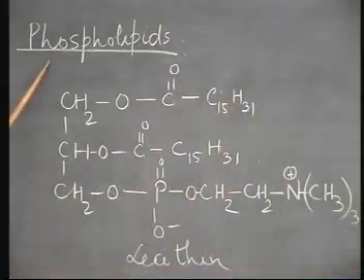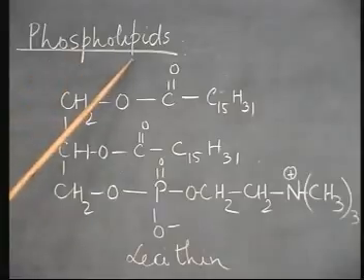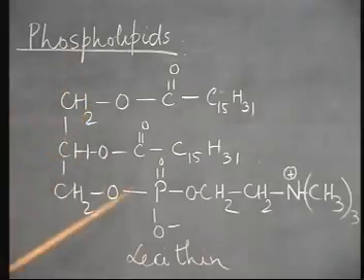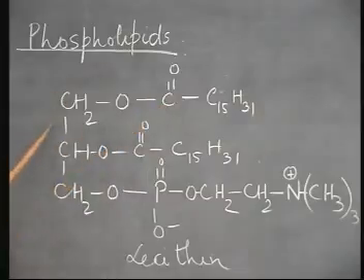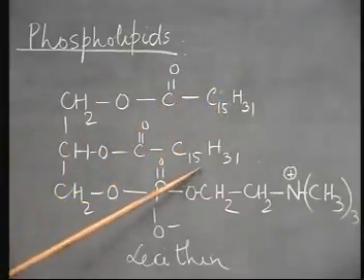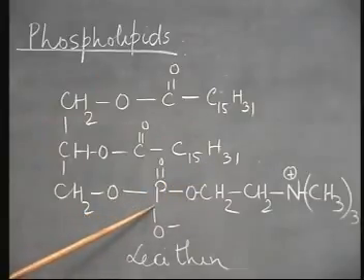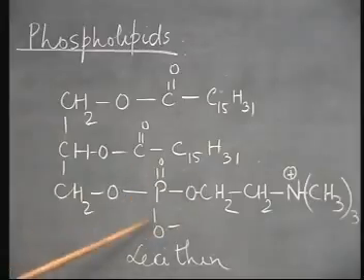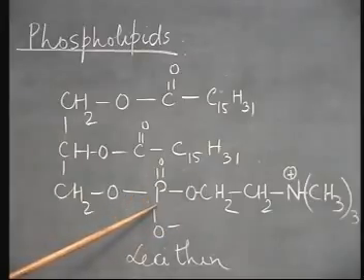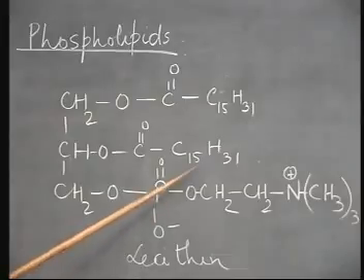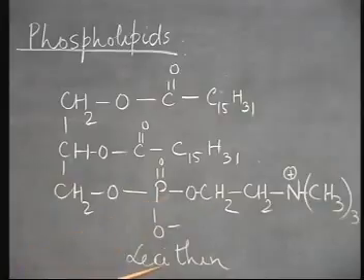The third group of lipids are the phospholipids. In phospholipids, two hydroxyl groups of glycerol are esterified with higher fatty acids, while the third OH group is esterified with some derivative of phosphoric acid. The derivative of phosphoric acid contains an alcoholic compound, and that may be choline, as in the case of lecithin, or it may be ethanolamine or serine.